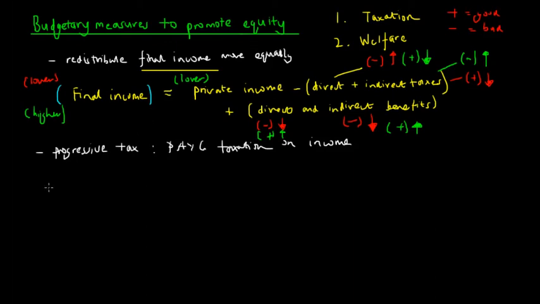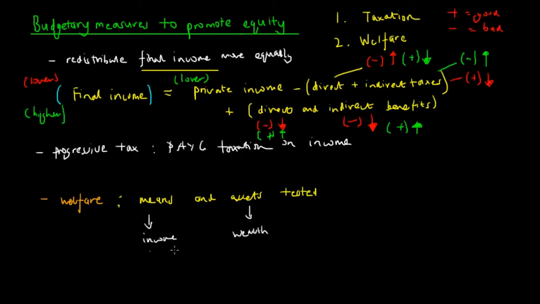Secondly, we're going to look at this idea of welfare. And we've touched on this already in this distribution of final incomes through direct and indirect benefits. So we're just going to expand on this a little bit more. Okay, so welfare is often means and assets tested. And so means relates to income, and assets relate to wealth.